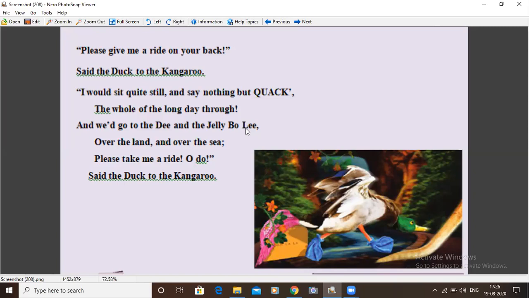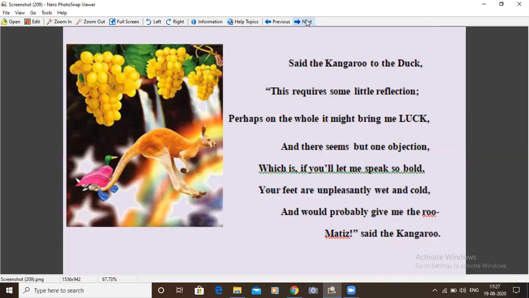Please take me a ride or do, said the duck to the kangaroo. Requesting the kangaroo to take the duck for a ride. Okay, let me read it with the rhythm. Please give me a ride on your back, said the duck to the kangaroo. I would sit quite still and say nothing but quack the whole of the long day through. And we'd go to the D and the Jelly Boli, over the land and over the sea. Please take me a ride or do, said the duck to the kangaroo. Said the kangaroo to the duck.